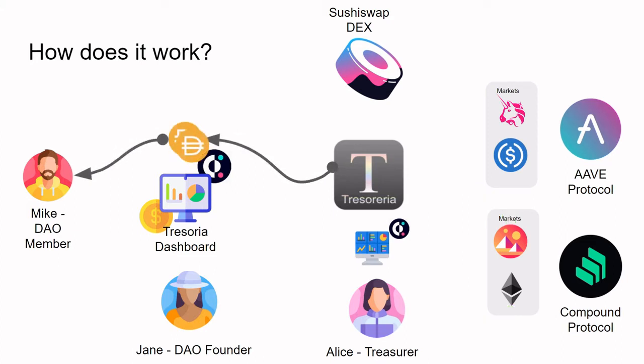And depending on the policies of the DAO, at some point Mike may be able to withdraw some funds from the DAO, or be sent funds by, say, Jane as part of a disbursement. And so that is Tresoreria. So now we'll do the demo.